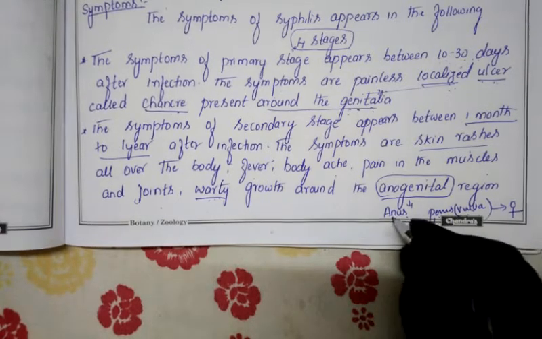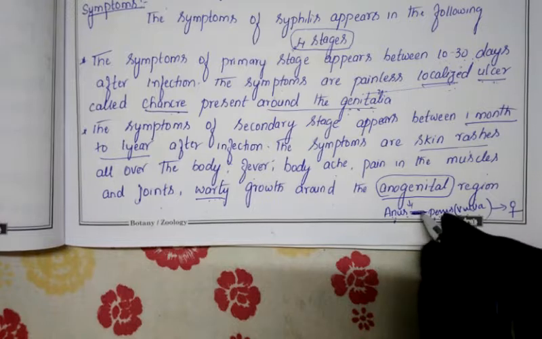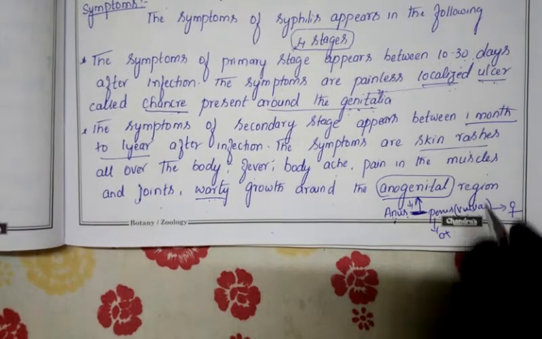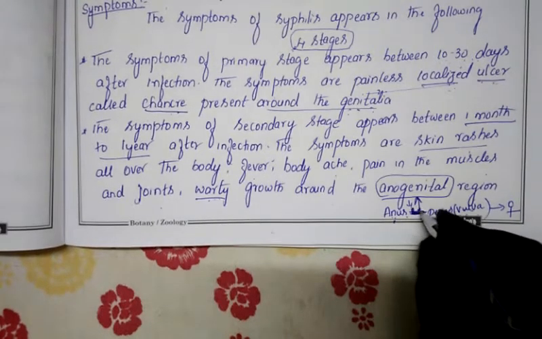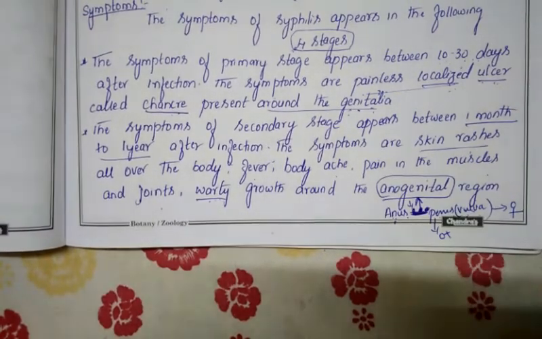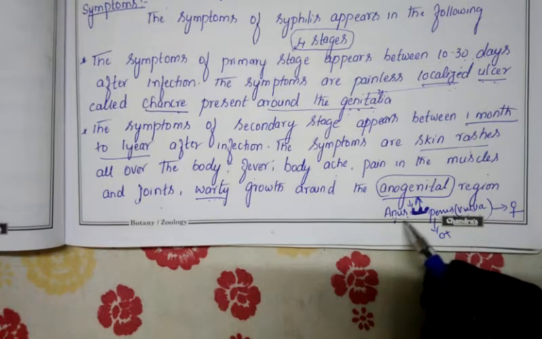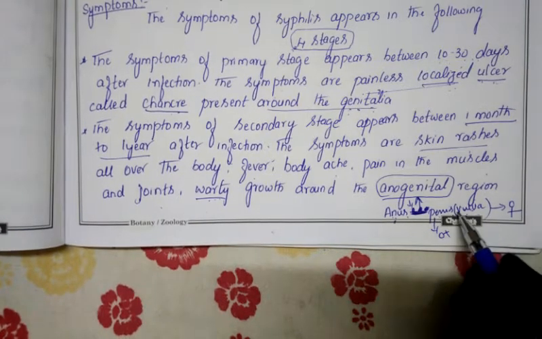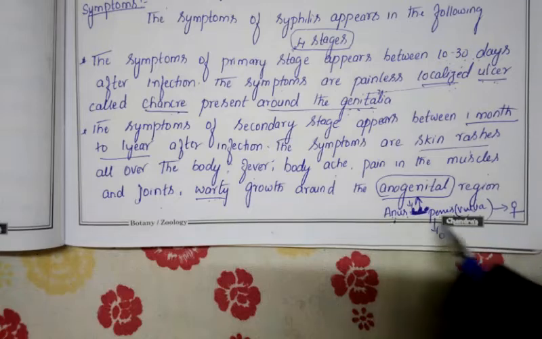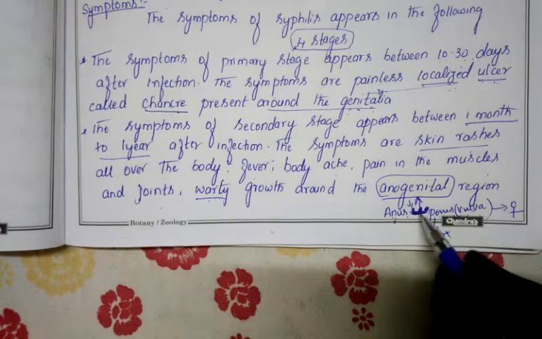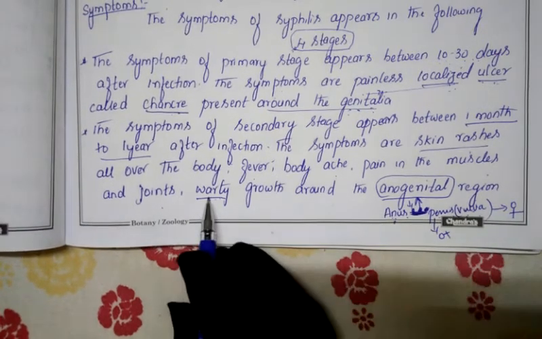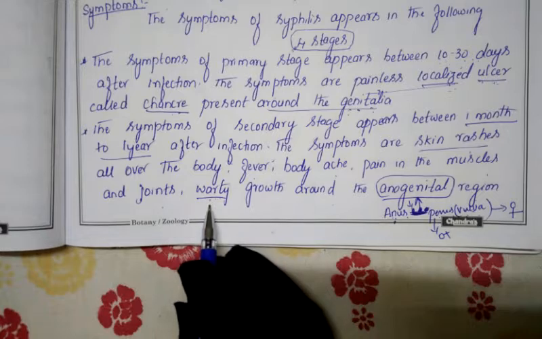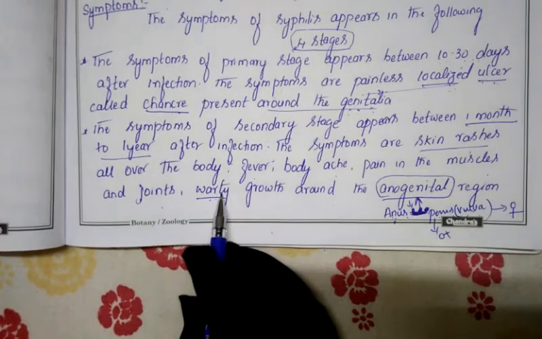The space present between the anus and the penis, this space we call the anogenital region. On this place the person will get bracts appearing. The gap between the anus and the genitalia, that gap we call the anogenital region. On that region the person will get a vratic growth, the purpuri will appear. This is the second symptom of syphilis.